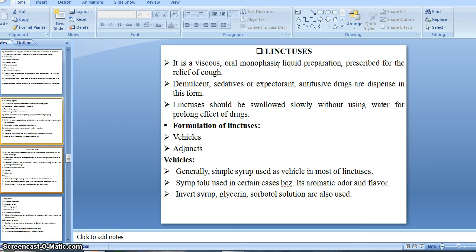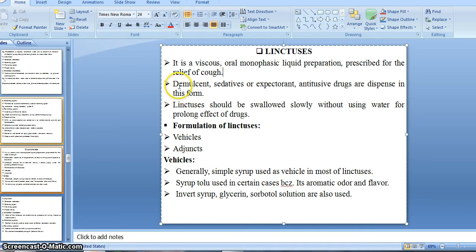It is a cough syrup, means whatever we use for the coughing purpose, those preparations are called linctus. And linctus is a viscous, monophasic liquid preparation which is basically used for the relief of cough, either dry cough or wet cough, right? In case of both kinds of cough we can use the linctus.